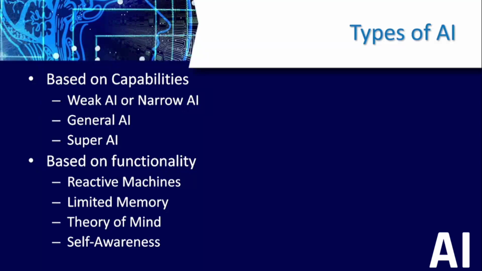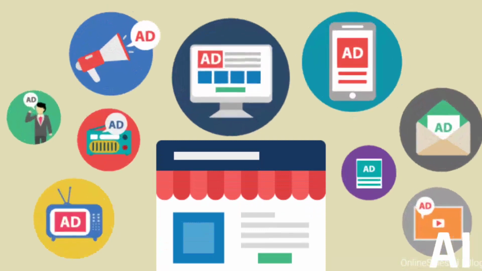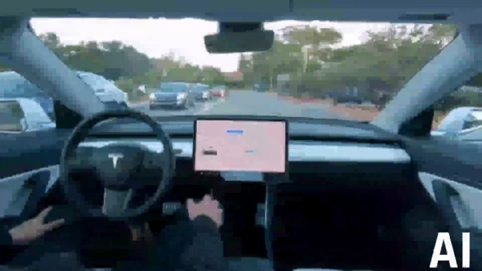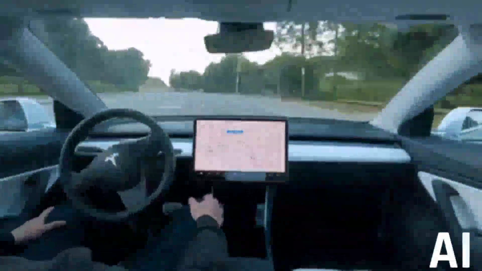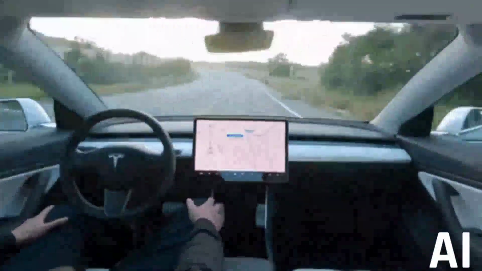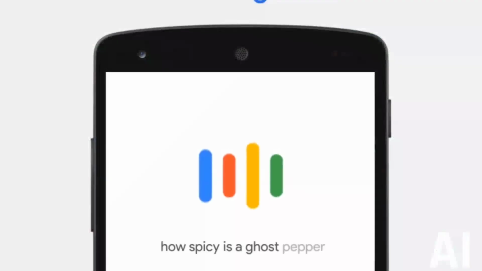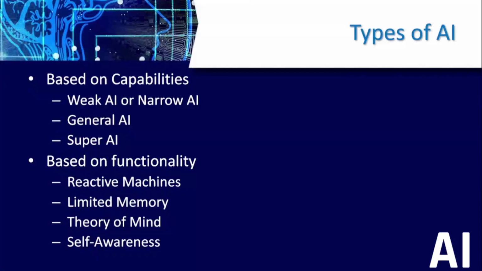Other examples are playing chess, purchase suggestions on e-commerce sites, and even self-driving cars. A self-driving car can only drive itself. It cannot give you other assistance, such as health monitoring of a person located in a remote place. Everything we have seen so far in the world of AI is under narrow or weak AI itself. Speech recognition and image recognition also come under this category.